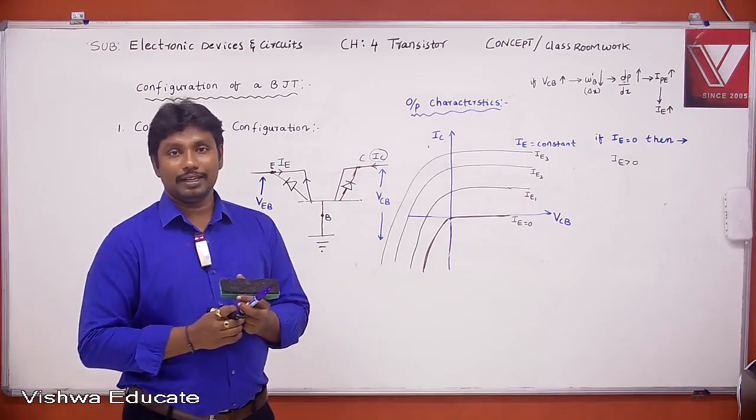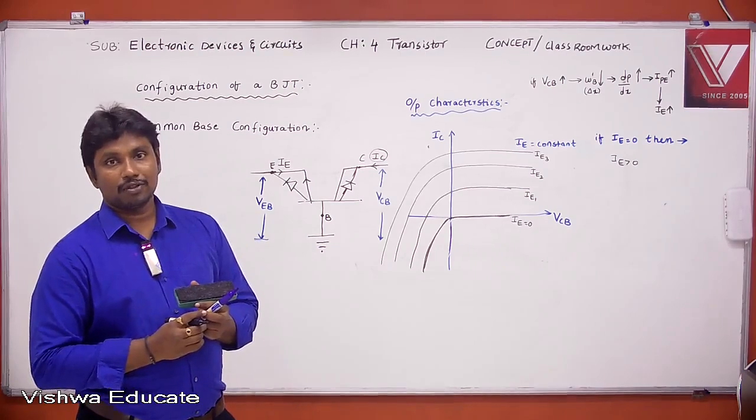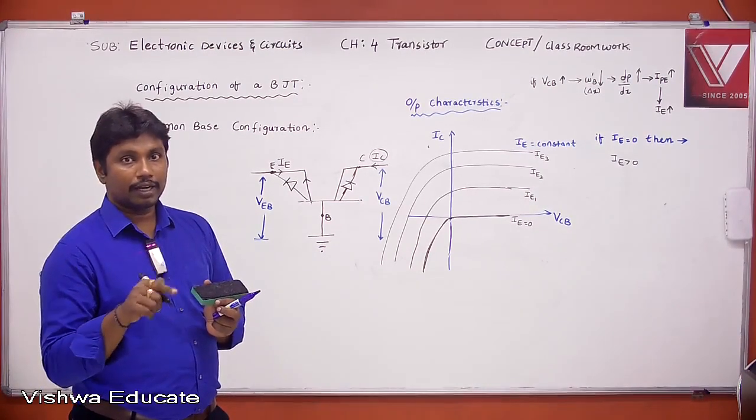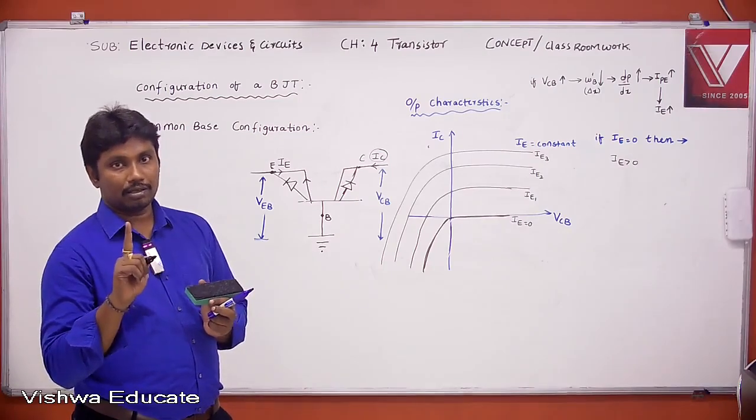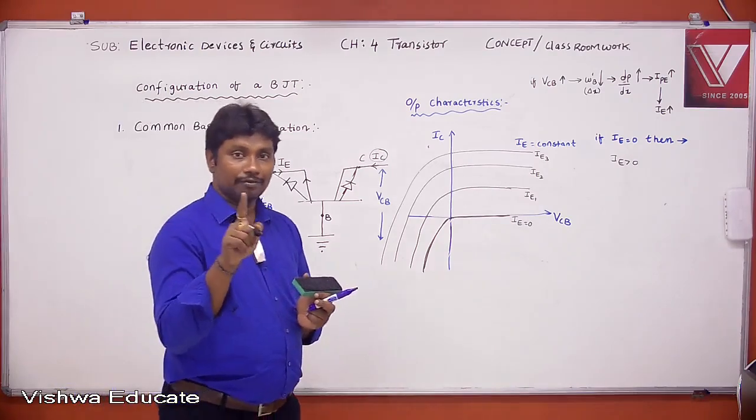One is the current due to carriers which are coming from the emitter.